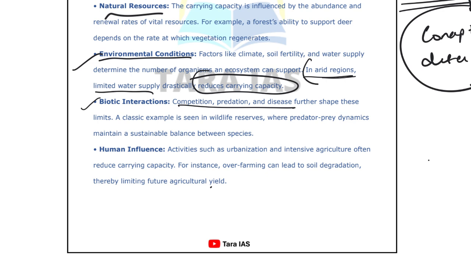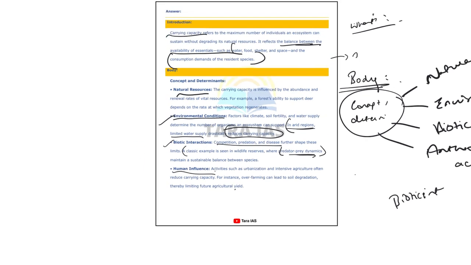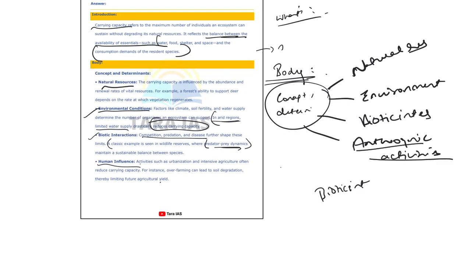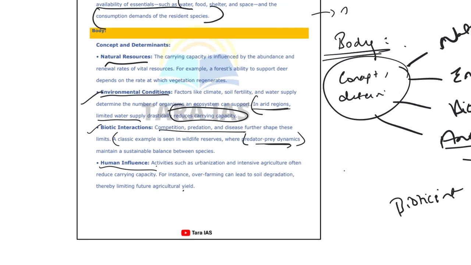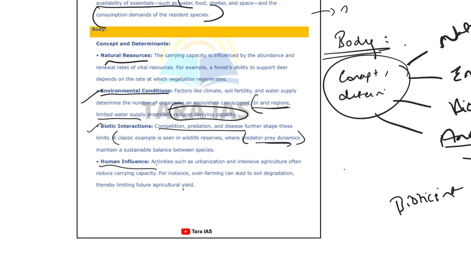So a classic example I've given, see here. The number of predators and prey also influences the carrying capacity of an ecosystem. How? The higher the predators, what happens? The prey population will reduce. As a result, it imbalances the population dynamics of an ecosystem. So biotic interactions do also impact carrying capacity. And human influences, like we have already discussed, anthropogenic activities like urbanization, transformation of agricultural lands, or rapid urbanization, these will also affect the carrying capacity of an ecosystem, right?